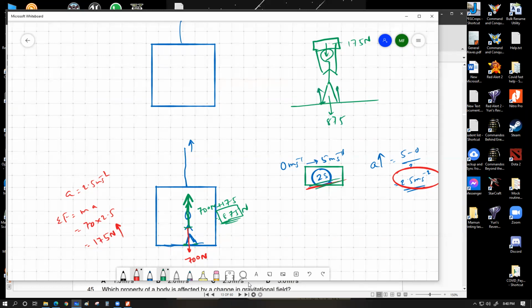I would experience that pressure through my feet, and that sensation is going to tell me that I'm now holding a heavy object. That's where the sensation of heavier comes from. Do you understand my point?